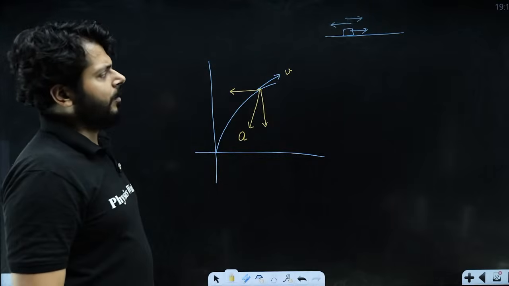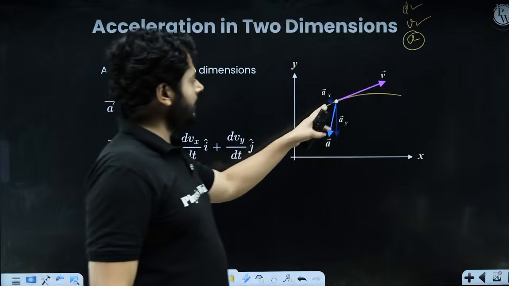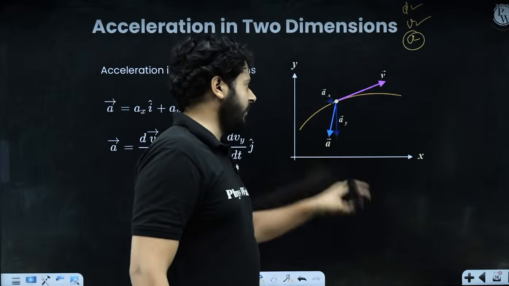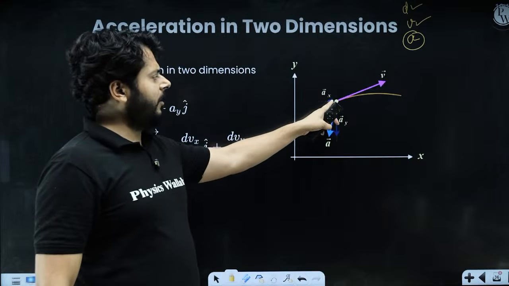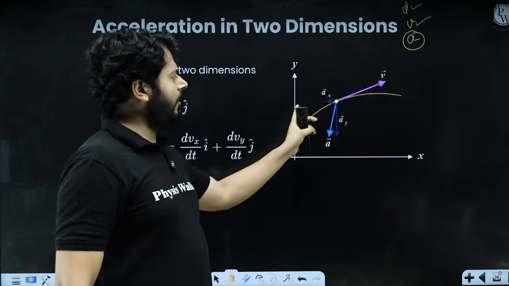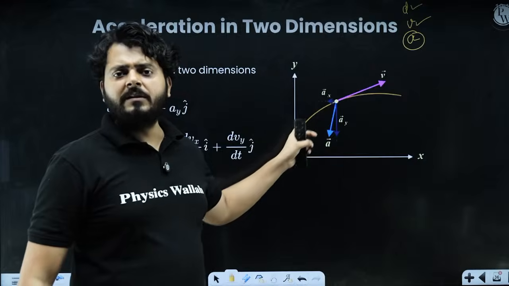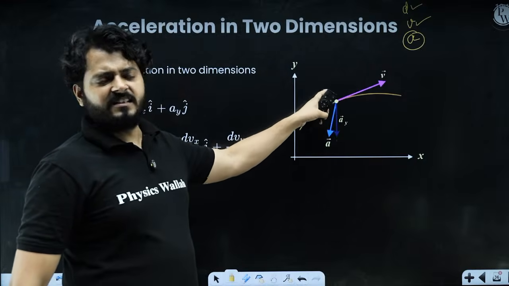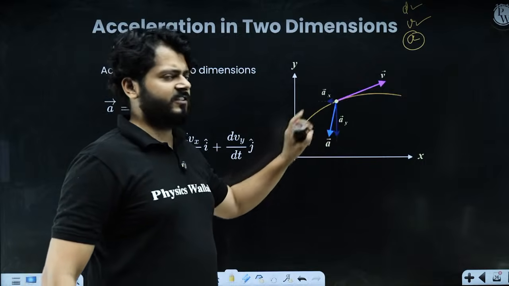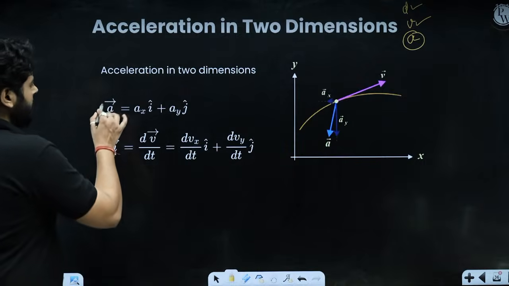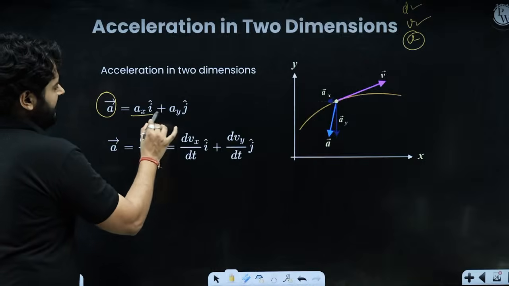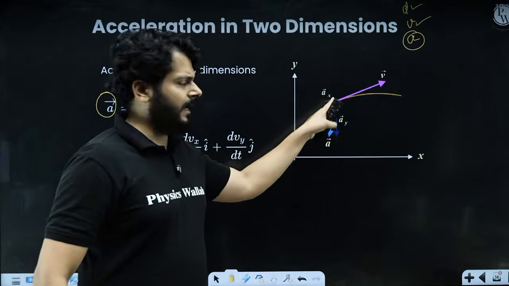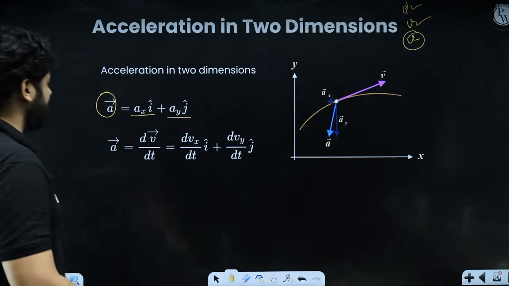So we can talk about this part right now. The horizontal component along the x-axis is ax and the vertical component is ay, right? So at any given moment of a body performing two-dimensional motion, acceleration is a, the horizontal component of the acceleration is ax, and the vertical component of the acceleration is ay, right? So acceleration is going to be ax i cap plus ay j cap. That's how you will write acceleration.